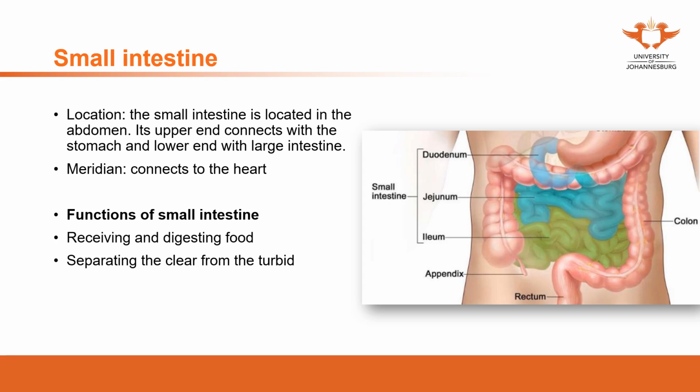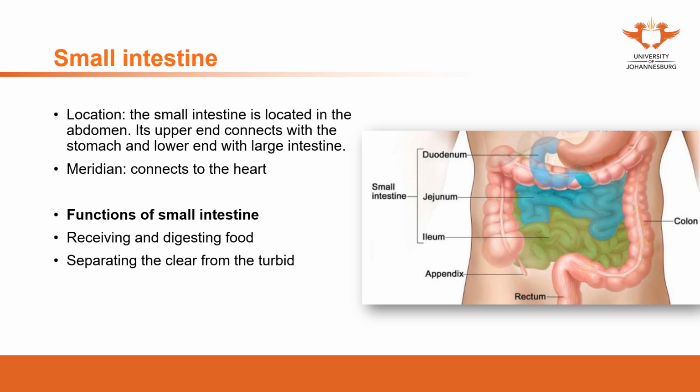The clear parts of the food and the water are transported upwards back to the spleen. The spleen can further transport them to the lung through the lung's dispersing function. These nutrients, the clear food or water, can be transported all over the body to the superficial.